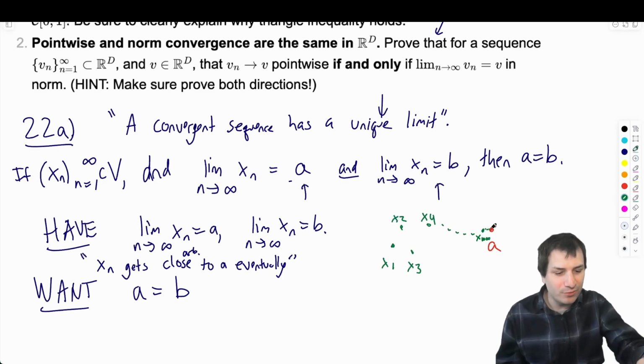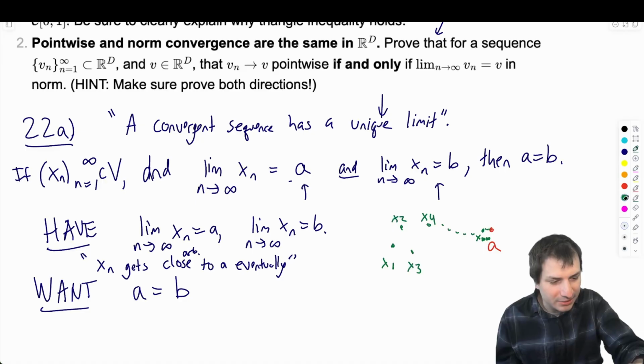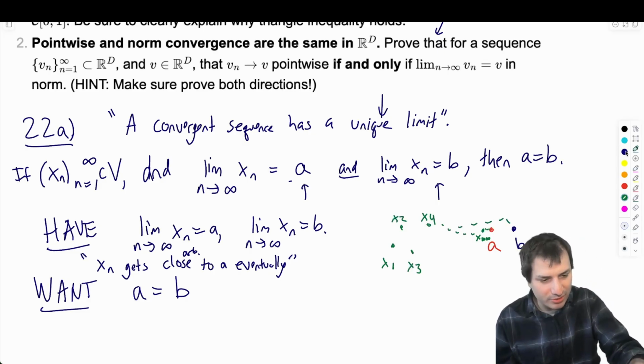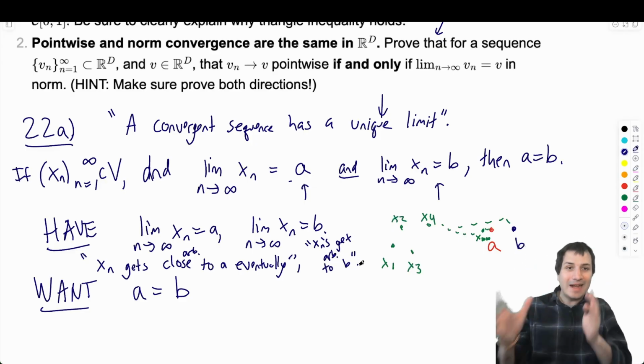And I know that also for B. Okay, so here is B. Let's do B in a different color, B. And the xn's, they're getting really close to A, and they're getting really close to B. They're getting arbitrarily close. So xn's get arbitrarily close to B, right? That is what the limits mean.